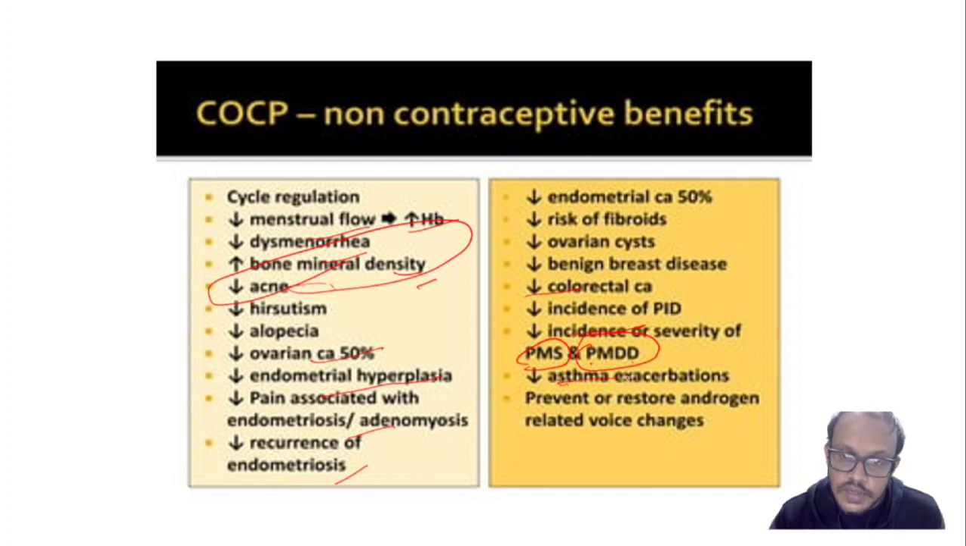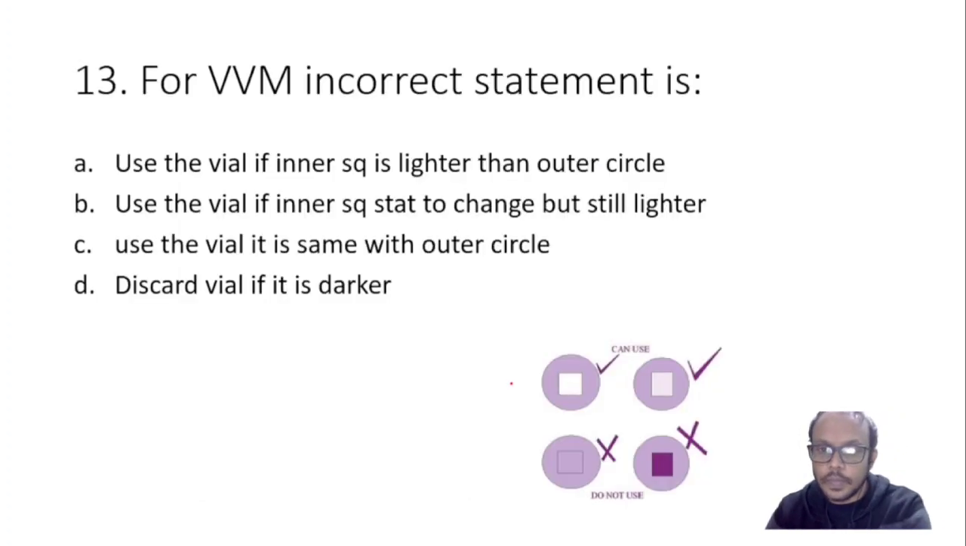Okay, asthma exacerbations, here these all are reduced. Okay, for VVM the incorrect statement is... for VVM we all know that this circle should be light or white. Okay, this square should be light or white. This is light here, this is white here, this is light here, they can be used. If it is equal, no use. If it is darker, there is no use.